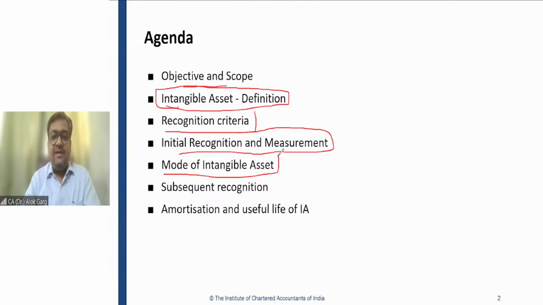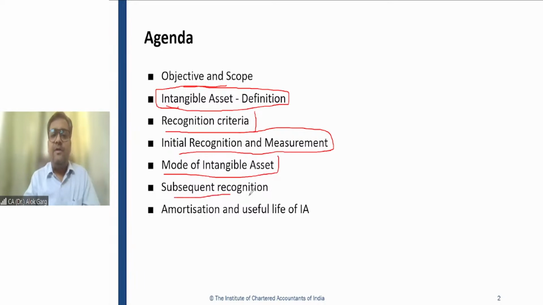Like in Ind AS 16, in an exchange of assets, you remember we read that we have to measure the acquired asset at the fair value of the asset given up, because whatever you are giving, that is the consideration. So in that way, for different kinds of acquisition, we will be discussing the value at which these intangible assets are going to be measured and capitalized.